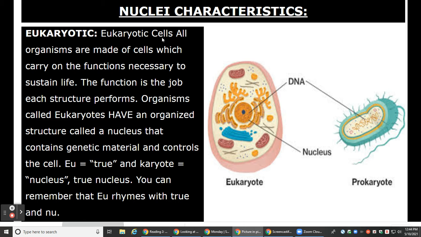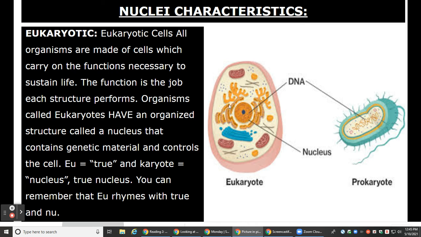Eukaryotic cells are organisms made up of cells which carry on the functions necessary to sustain life. The function is the job each structure performs. Organisms called eukaryotes have an organized structure called a nucleus that contains genetic material and controls the cell. U equals true, and karyote means nucleus. True nucleus. You can remember that by U rhymes with true and new.